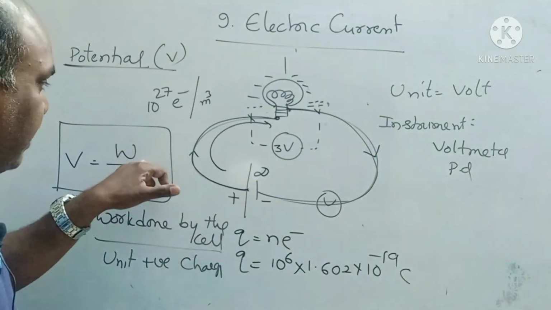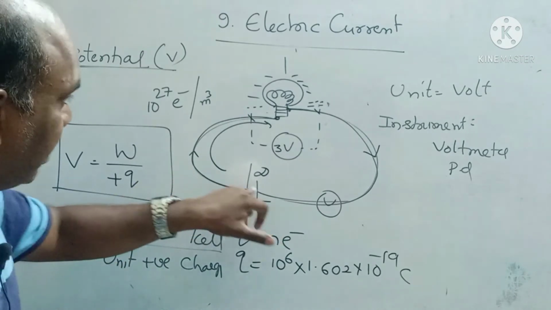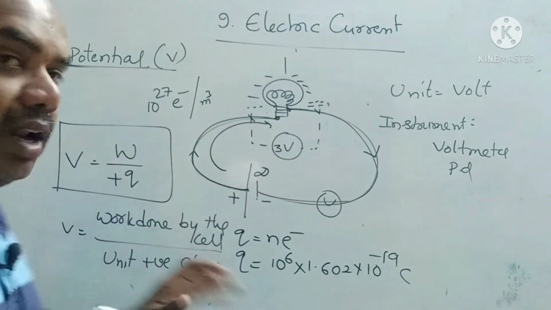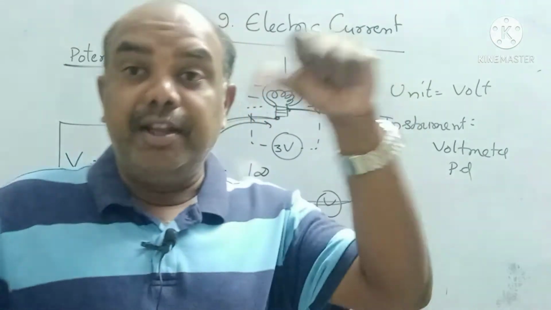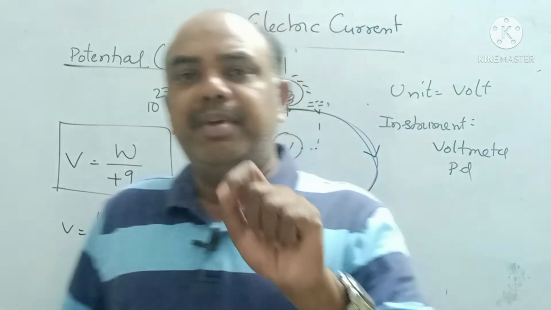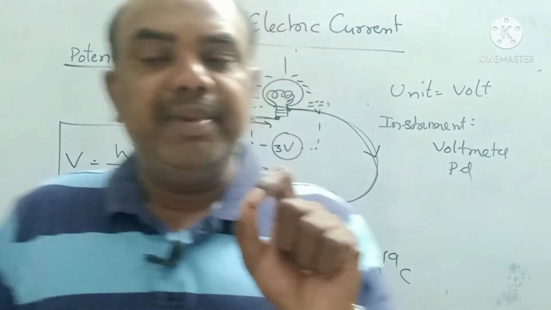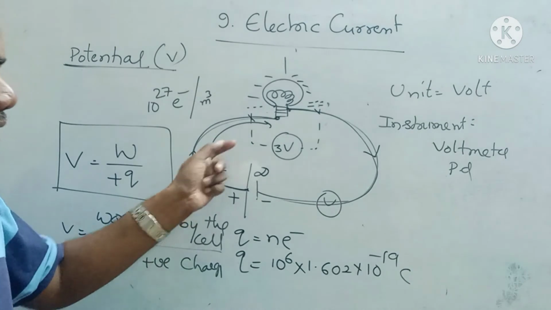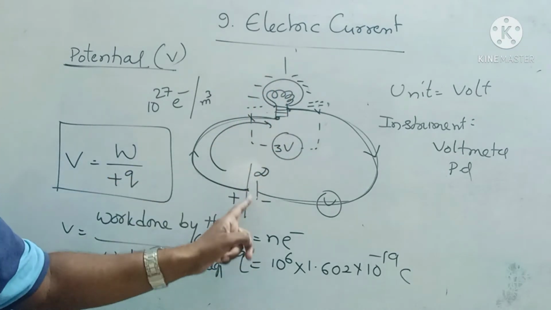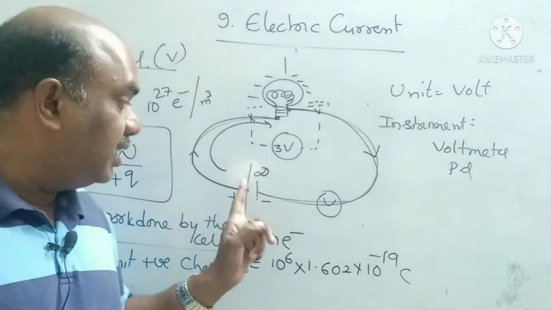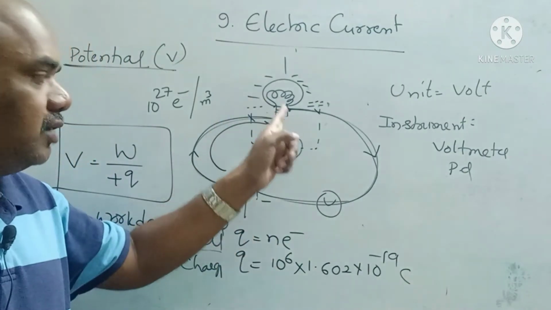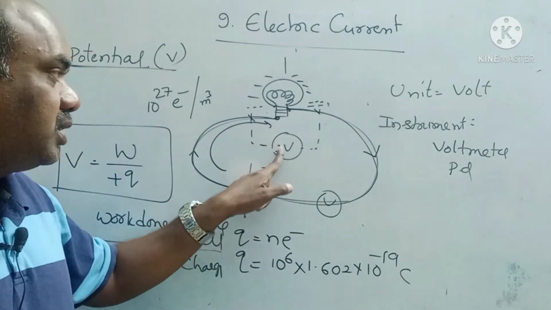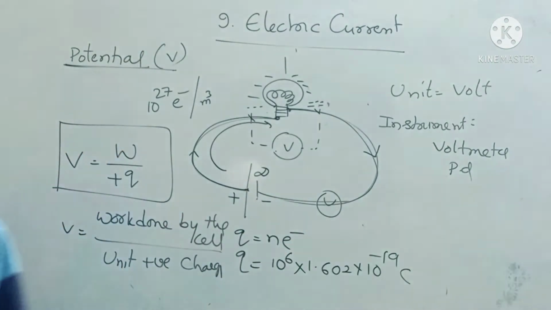So the work done by the cell to bring 1 unit positive charge from infinity to the consumer is called potential. Potential we cannot measure. Potential difference can be measured with the help of a voltmeter. The voltmeter must be connected in parallel in the circuit. Understand, children? This is the parallel connection. This is the consumer, this is the battery. The battery provides some chemical energy from infinity to the consumer. This is the voltmeter. The voltmeter must be connected in parallel. Take one snapshot. Understand, children? Next.